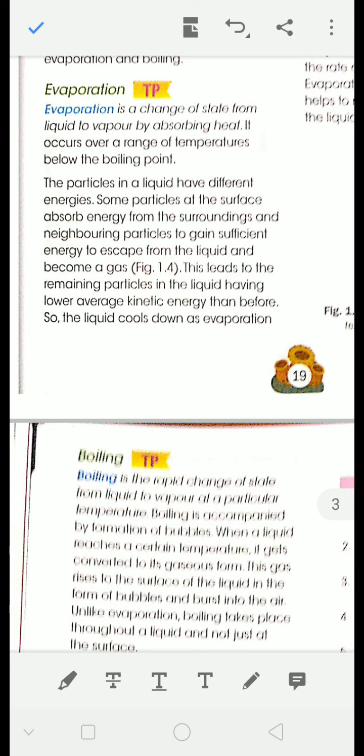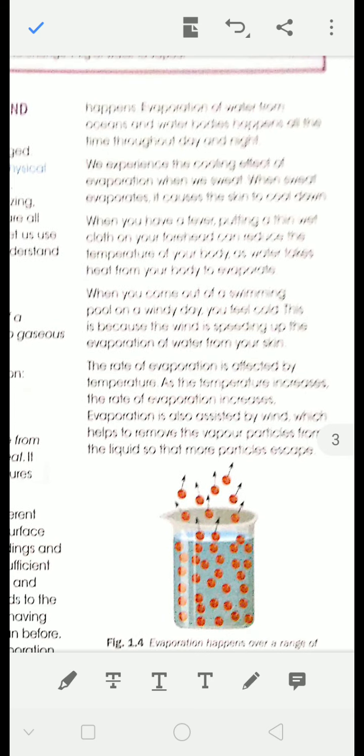At any temperature. Suppose you put a wet cloth under the sun, the cloth becomes dry. That is evaporation. Suppose you put water on the floor, after some time the water will disappear. That is evaporation. Here we don't have to bring the water to its boiling point. That is called evaporation.